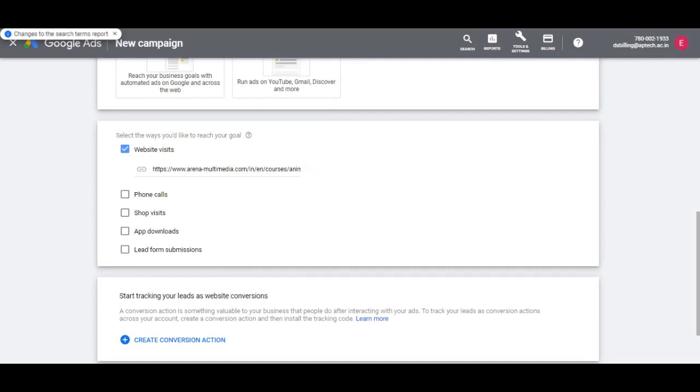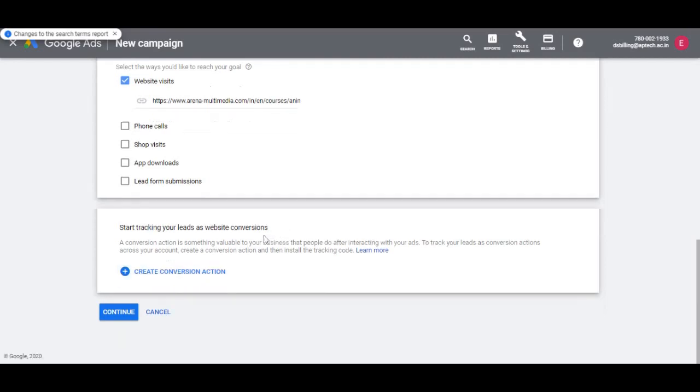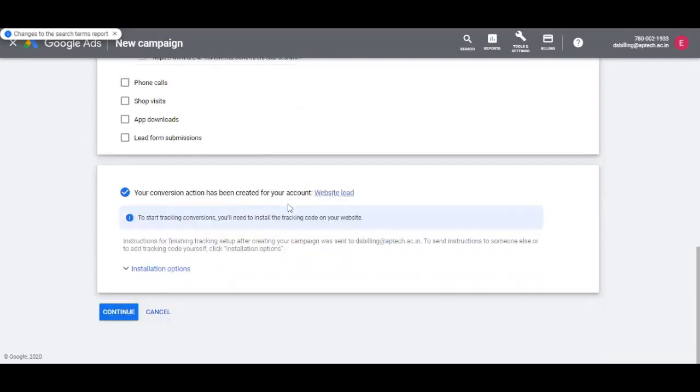A conversion action is required as we want to track the users that fill up the inquiry form once they are on the website. And a conversion action named website lead shows up here automatically based on the campaign goal we selected earlier. We will learn more about conversion action and how to implement a tracking code in detail towards the end of the session. So let's click on continue for now.